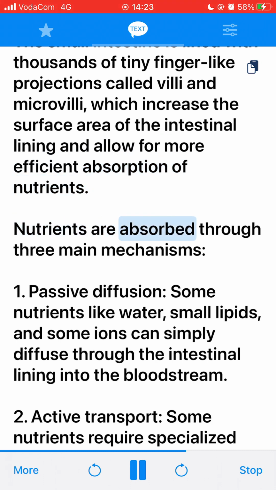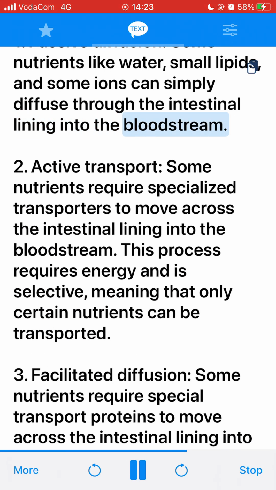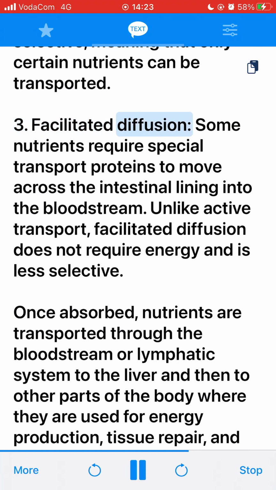Nutrients are absorbed through three main mechanisms. 1. Passive diffusion. Some nutrients like water, small lipids, and some ions can simply diffuse through the intestinal lining into the bloodstream. 2. Active transport. Some nutrients require specialized transporters to move across the intestinal lining into the bloodstream. This process requires energy and is selective, meaning that only certain nutrients can be transported. 3. Facilitated diffusion. Some nutrients require special transport proteins to move across the intestinal lining into the bloodstream. Unlike active transport, facilitated diffusion does not require energy and is less selective.